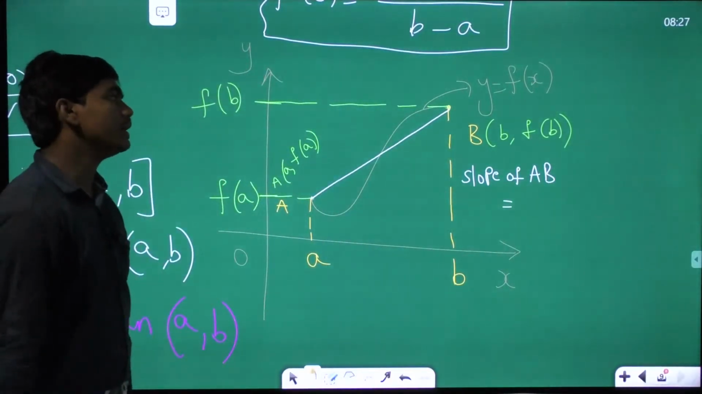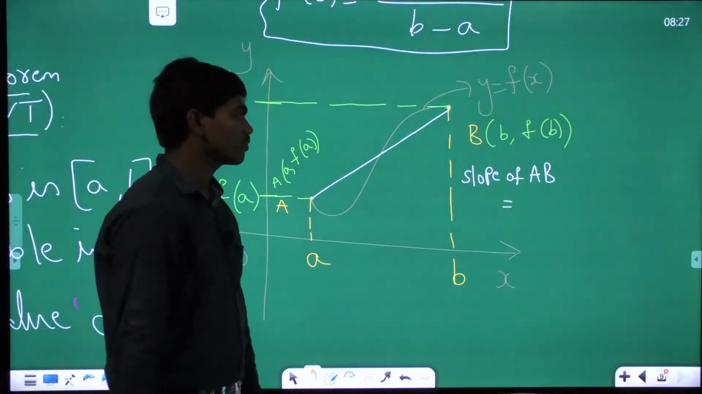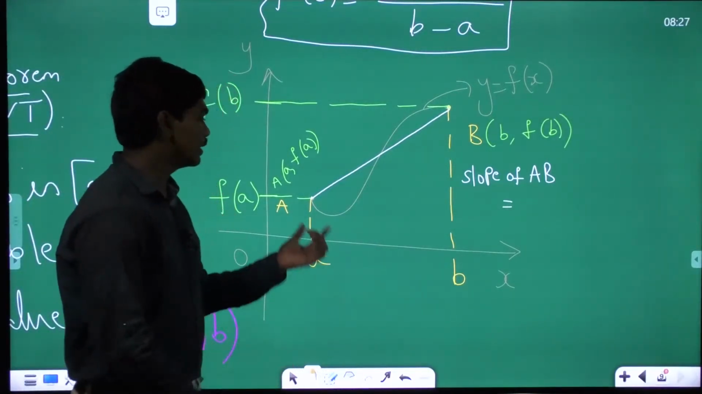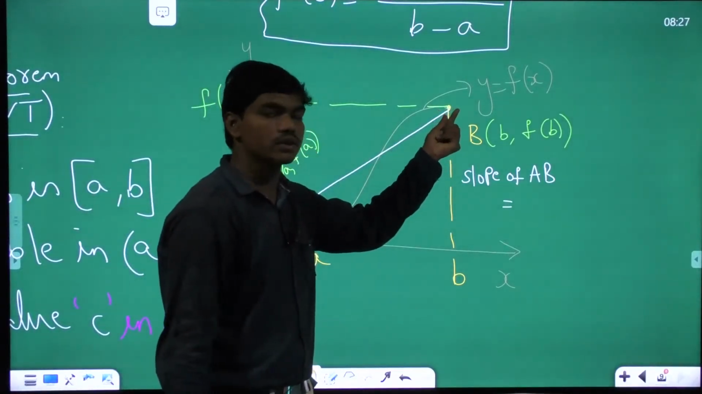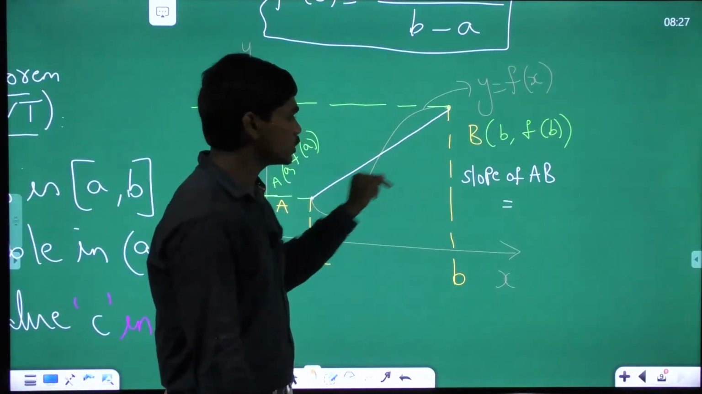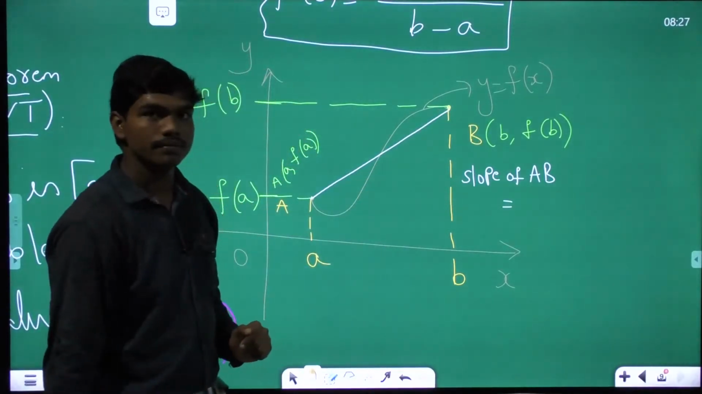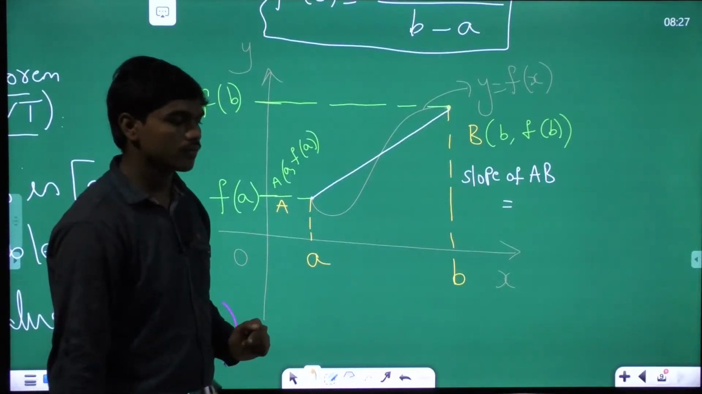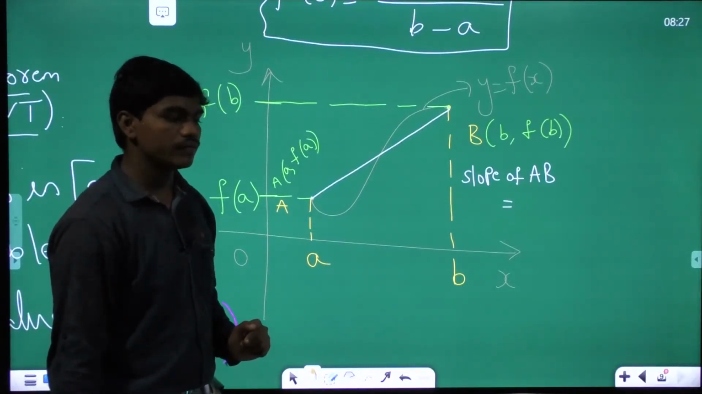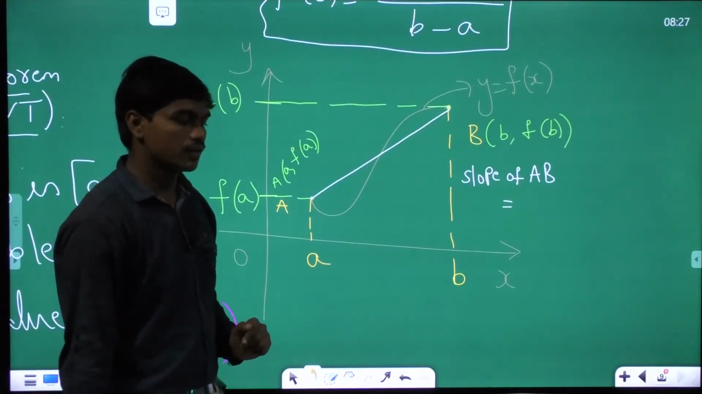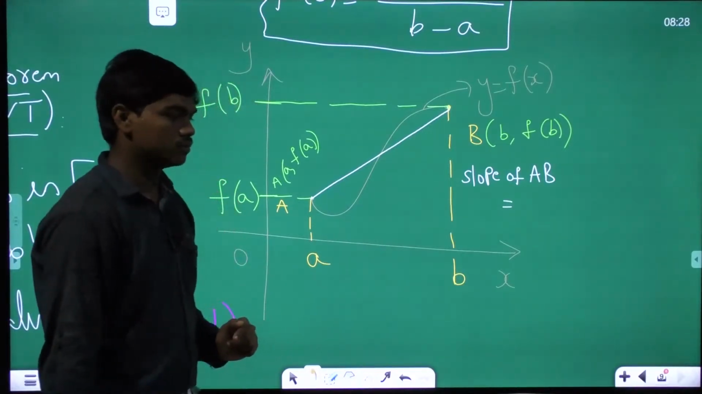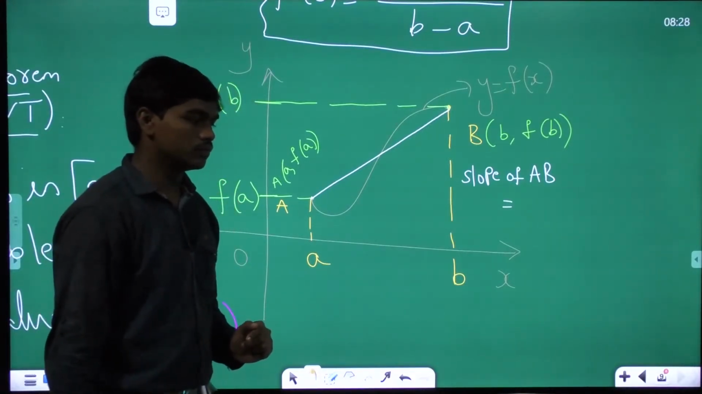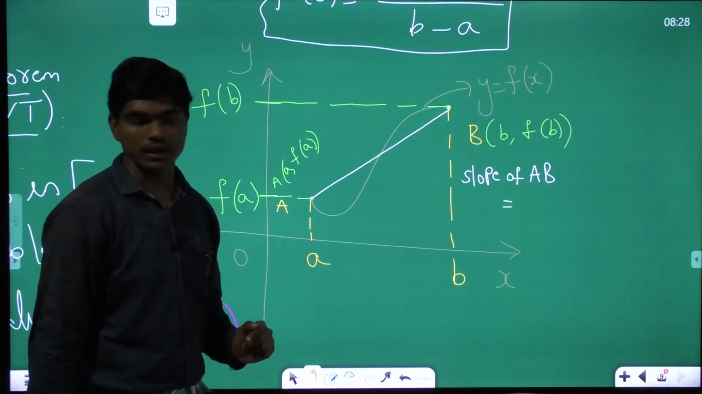What is the slope of AB? Look, A is a point with coordinates a comma f of a, and B is a point with coordinates b comma f of b. Then what is the slope of AB? I'm waiting for your comments. No one could tell me.